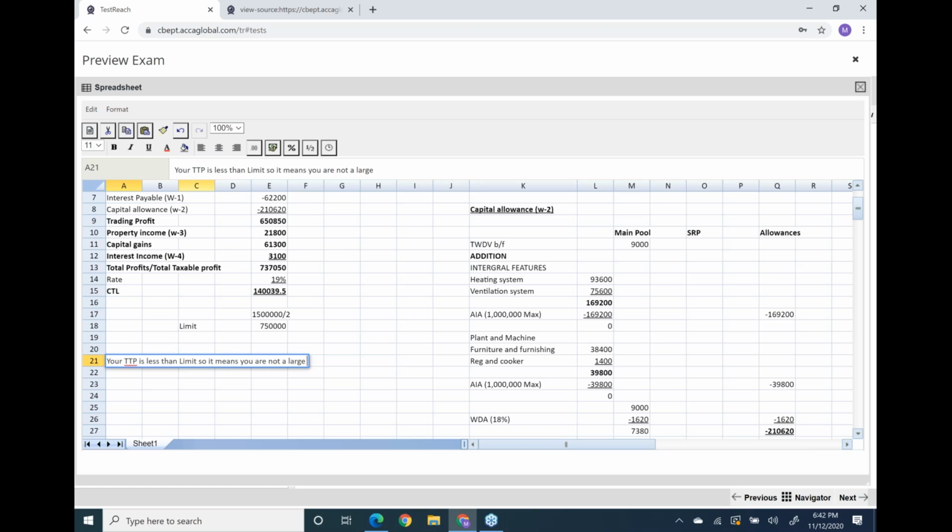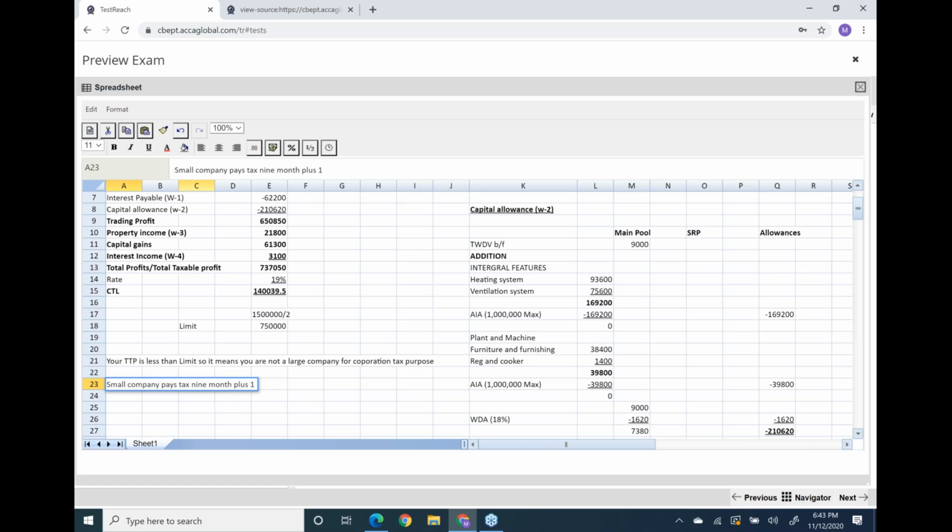For corporation tax purposes, I would request all of you to think about the payment date. What was the topic for large companies? Large companies normally pay tax in installments, and a small company, as this is, pays tax by the due date: 9 months plus 1 day from the end of the accounting period.